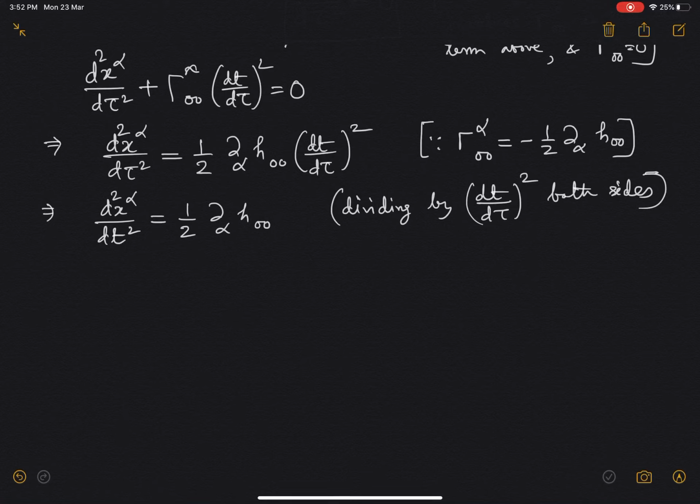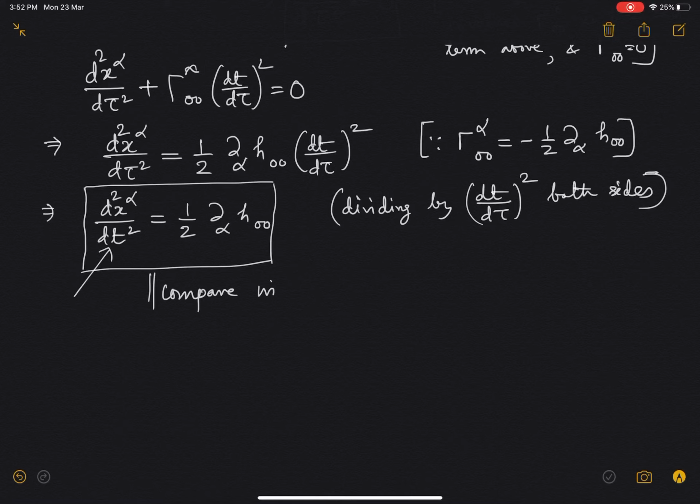This begins to look like a Newtonian theory of gravitation, right? Because this is like an acceleration term d2x^alpha, and these x^alpha are only the spatial components of the position 4 vector. In fact, you can compare this equation with minus gradient of phi, and see that these are the same.